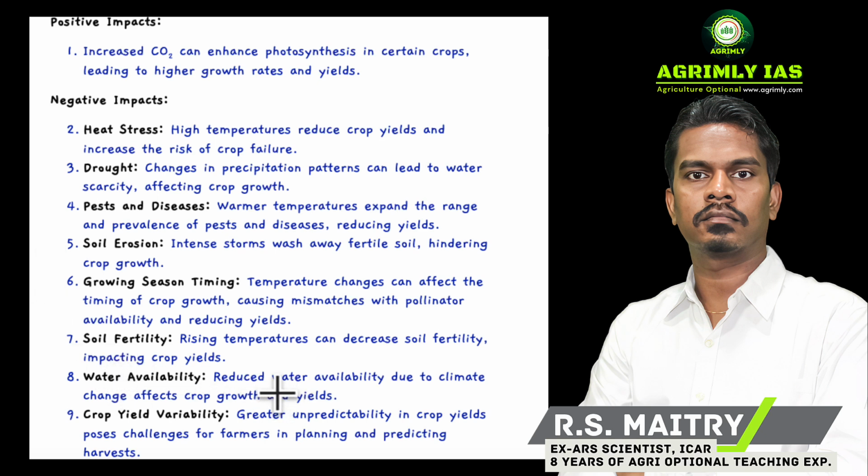Water availability: reduced water availability due to climate change affects crop growth and yield. Crop yield variability: greater unpredictability in crop yield poses challenges for farmers in planning and predicting harvest. So these are all about this question.